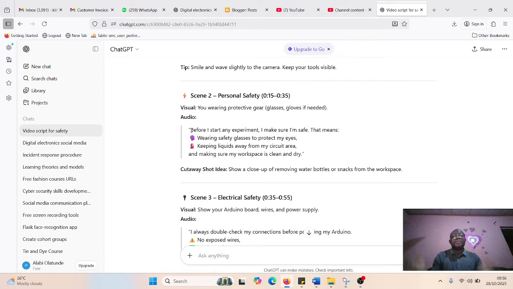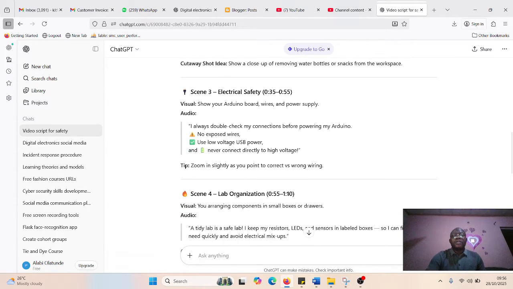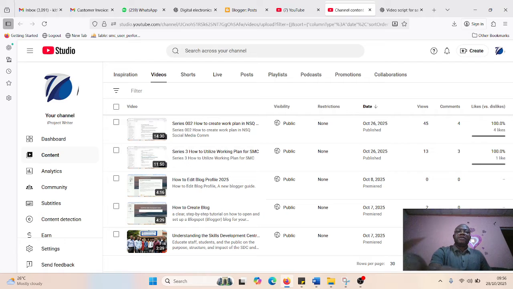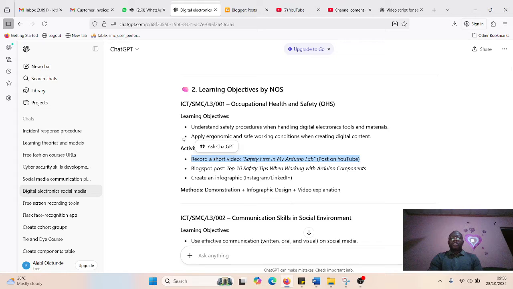You finish that video, post it. That'll be another video. In another video, always double check my connection before powering Arduino. That is, you have to show Arduino, demonstrating how you double check. No exposed wire, then you demonstrate it. That one can only flow with demonstration. Use a low voltage USB power, then you demonstrate. You demonstrate all those things in action. That is how to make all these short videos. Once that is done, the objective of doing a short video is achieved. Post it on your YouTube, post it on your TikTok, then you are good to go.